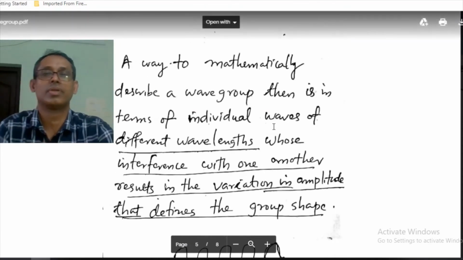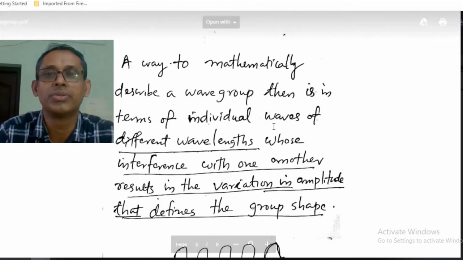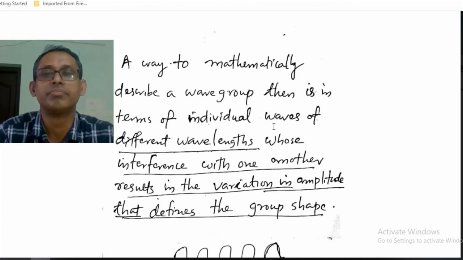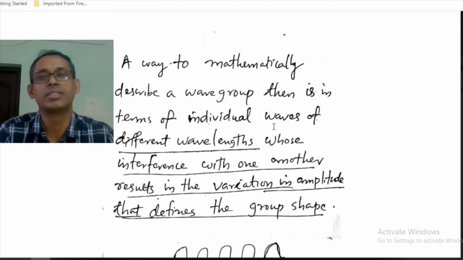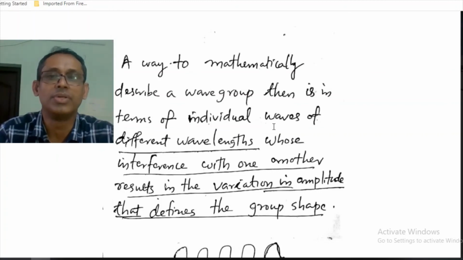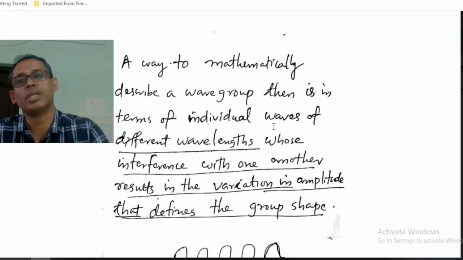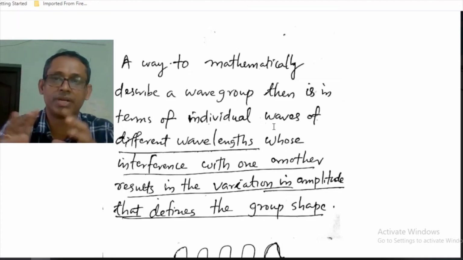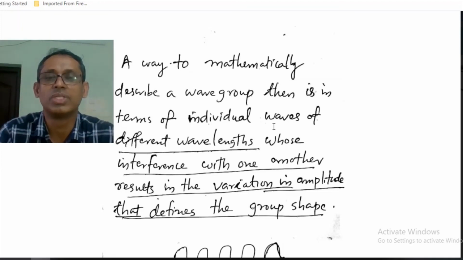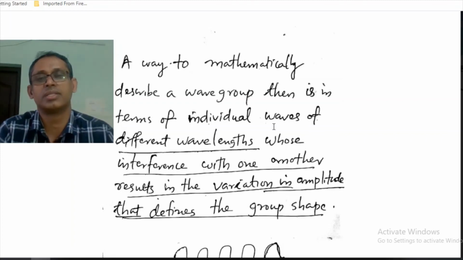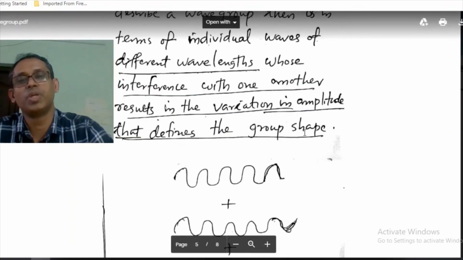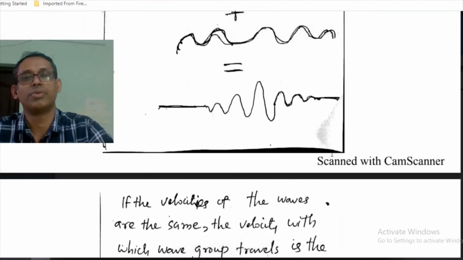So a way to mathematically describe a wave group is in terms of individual waves of different wavelengths whose interference with one another results in variation in the amplitude that defines the wave group.